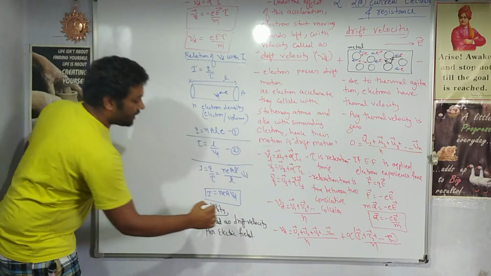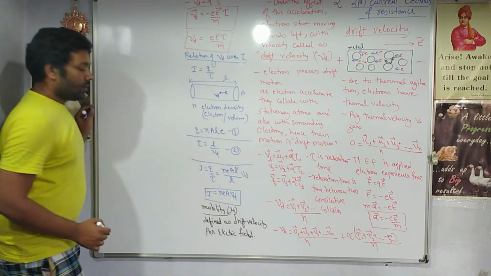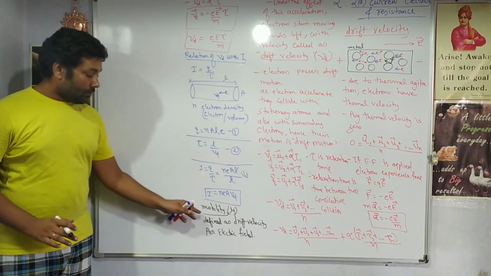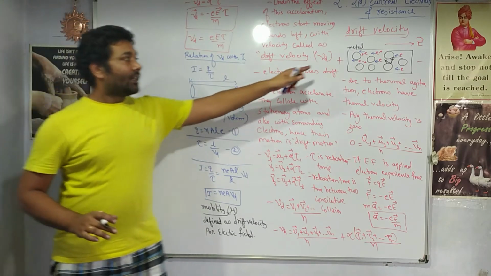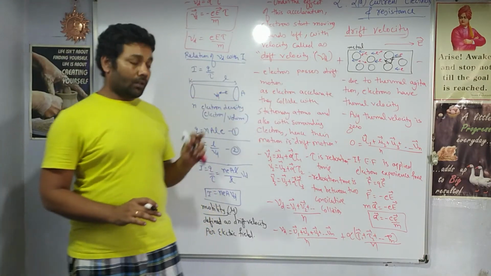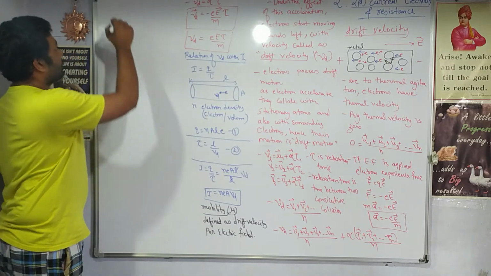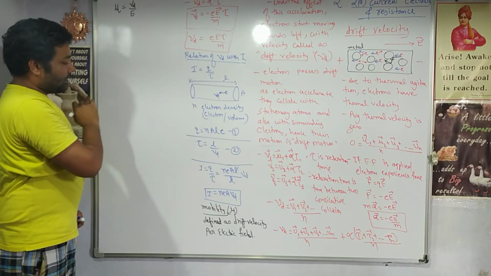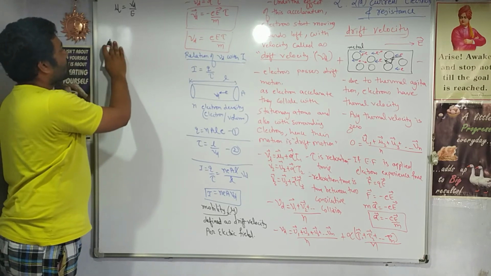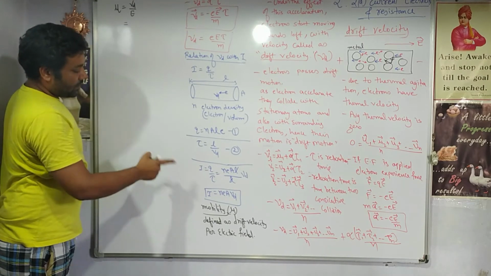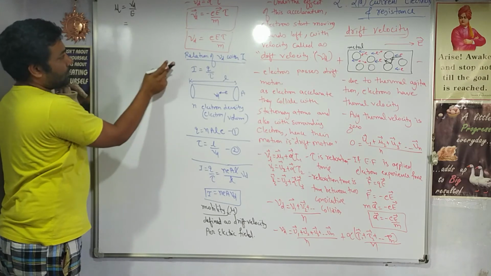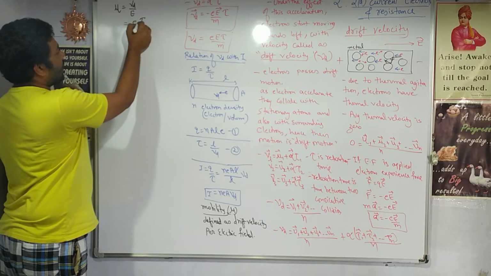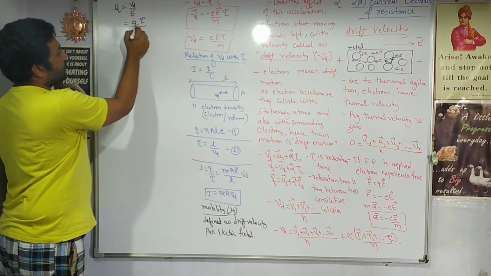Why do we define mobility? Mobility is defined as mu, right? It is defined in order to know how easily electrons can move within the conductor. So for that we define the mobility. If we calculate mobility, it is drift velocity upon electric field, right? So if we substitute the formula for the drift velocity, eEτ by m, it will be eτ by m, charge into tau by m.